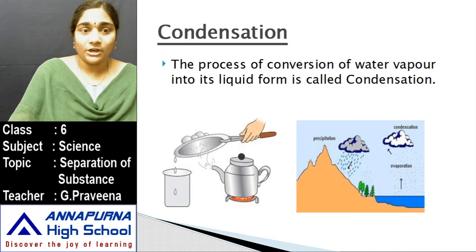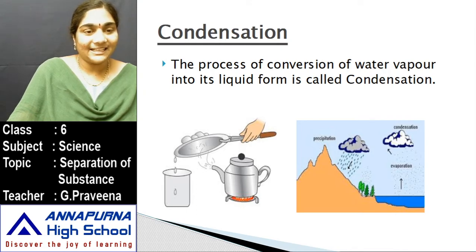You can see that the water present in the kettle starts boiling. In the spout region you can see that the water in the kettle is getting converted into water vapor through the process of evaporation, and that water vapor comes out through the spout. Near the spout, take a pan and keep ice cubes over the pan, above the surface of the pan. Now keep a beaker beside the kettle.